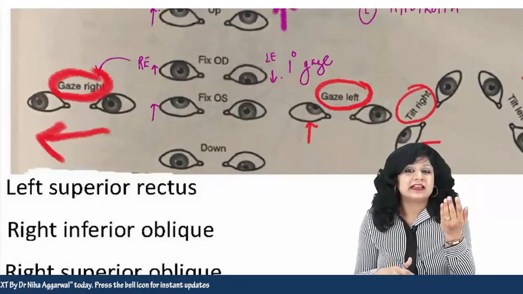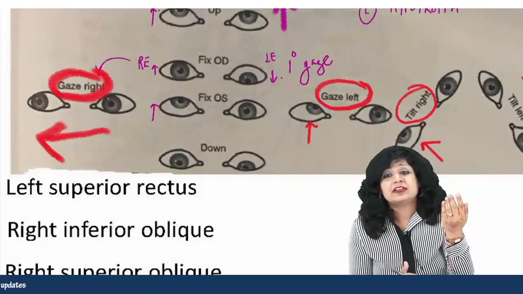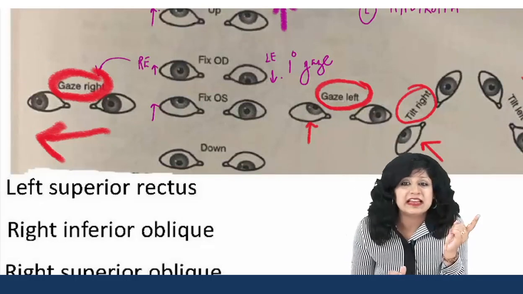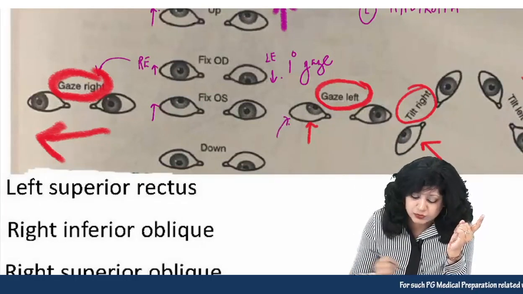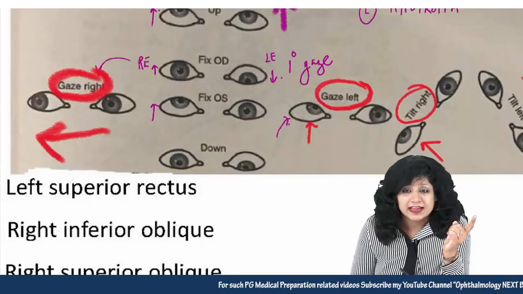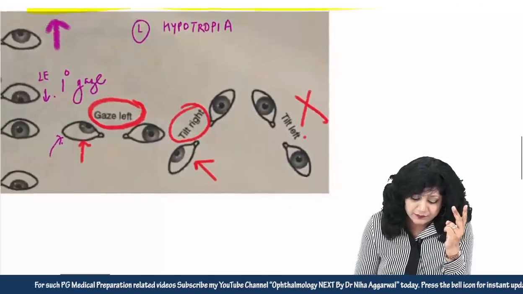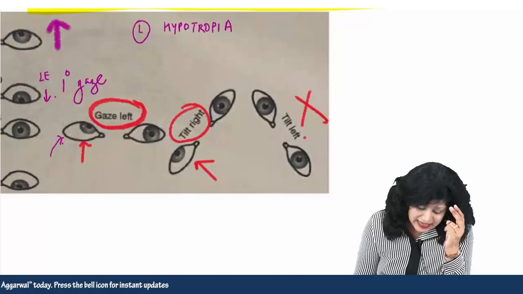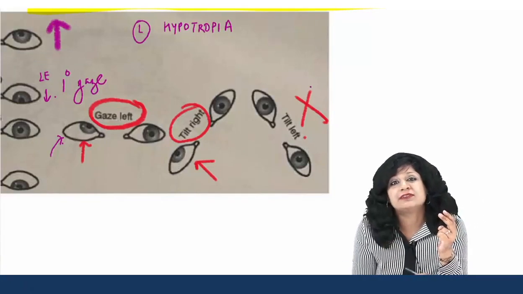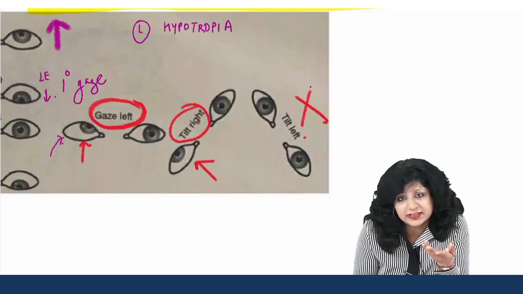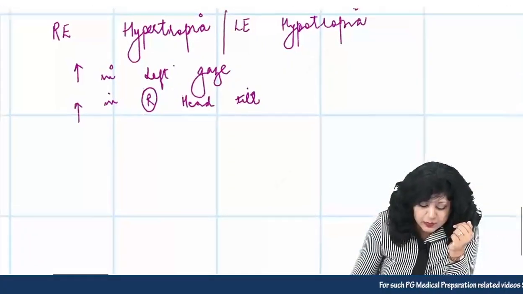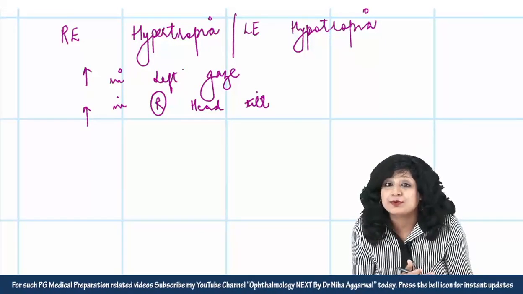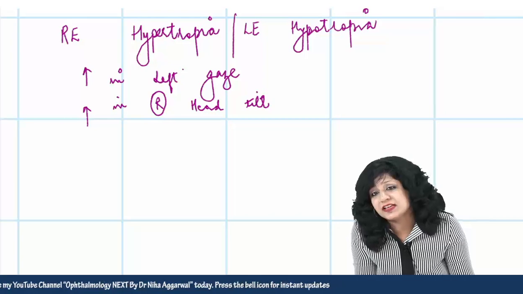When I am seeing in the gazes, can you see that when the patient is going in the rightward gaze, there is no problem. But when the patient is going in the leftward gaze, I am having the right eye hypertropia. So this is increasing in the left gaze. Then when I am looking at the tilts, when the patient is having the right head tilt, we are having an increase. When the patient is having left head tilt, it is becoming normal, it is compensated. So now this becomes my normal question of the Park 3 step test, that it is a case of the right eye hypertropia or the left eye hypertropia increasing in the left gaze and increasing in the right head tilt.